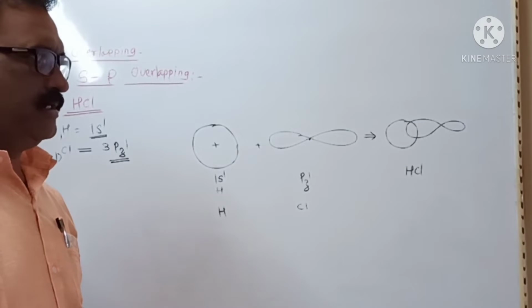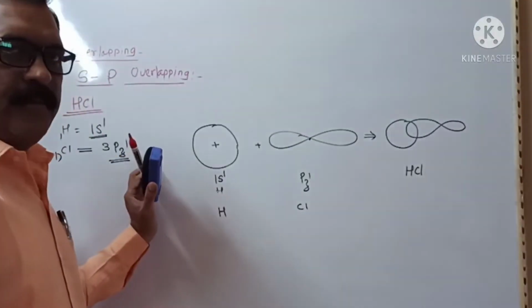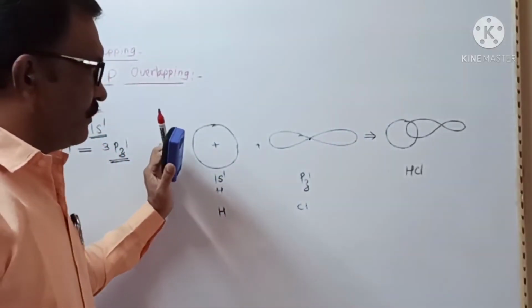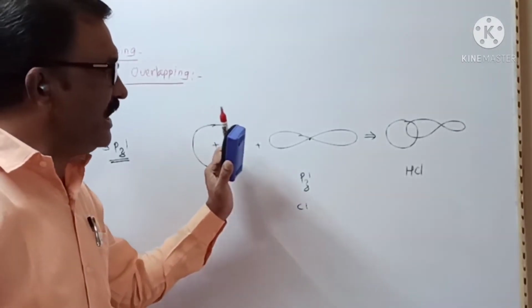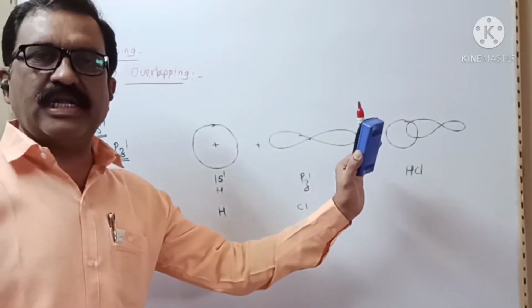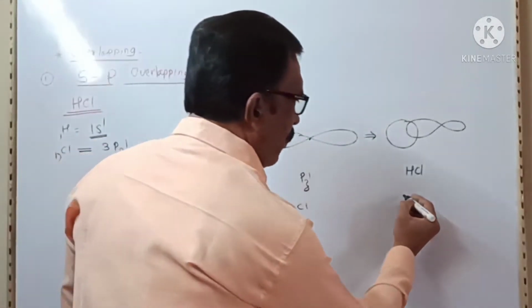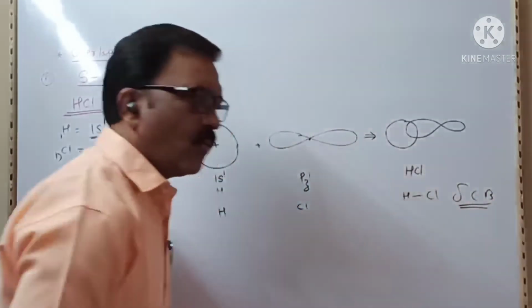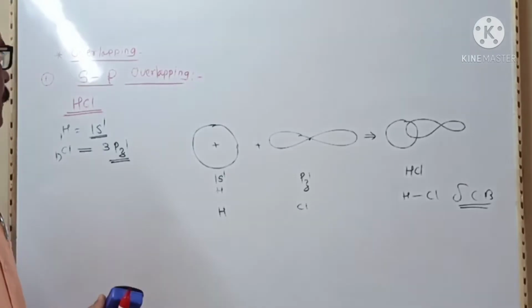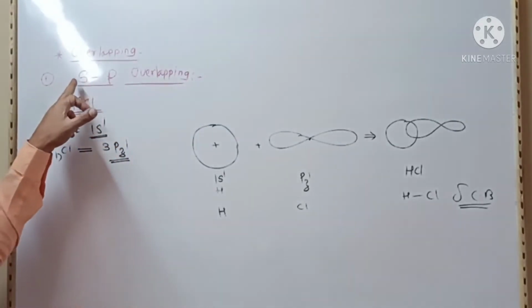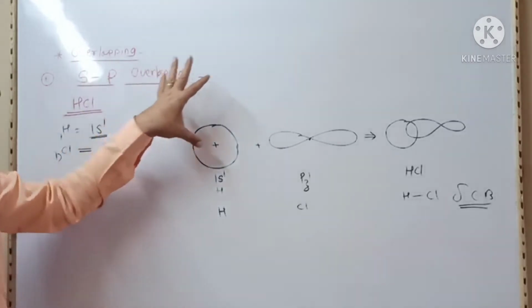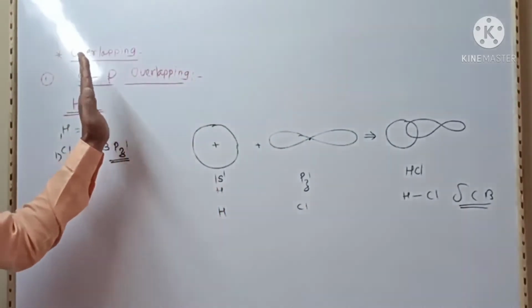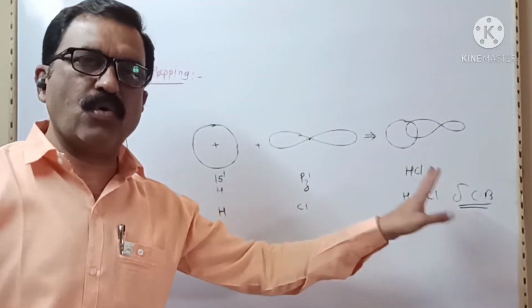This overlapping is axial, and hence the bond formed between hydrogen and chlorine is a sigma covalent bond.